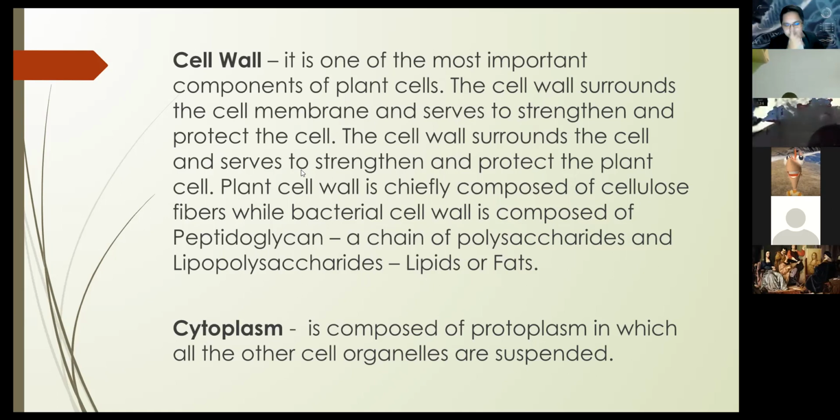This is the reason why we need to take antibiotics if we have a bacterial infection. If the bacteria is composed more of peptidoglycan, it is susceptible to antibiotics, because antibiotics usually damage the peptidoglycan.